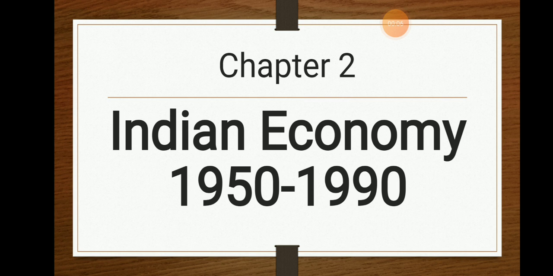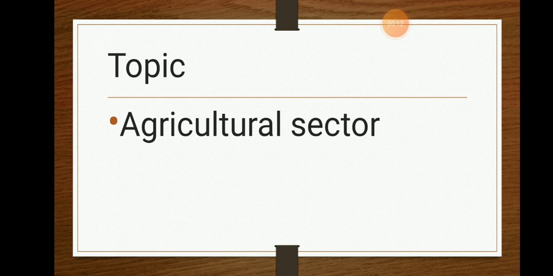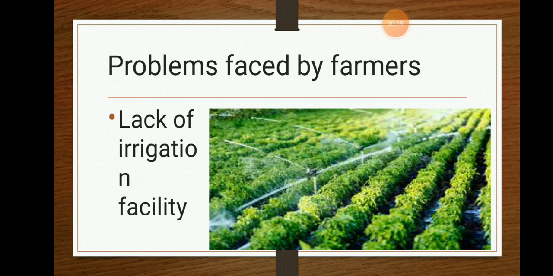Today we'll continue with chapter 2, that is the Indian economy ranging from 1950 to 1990. In this video we'll study the agricultural sector. First, before knowing the reforms, let's study the problems faced by the farmers.